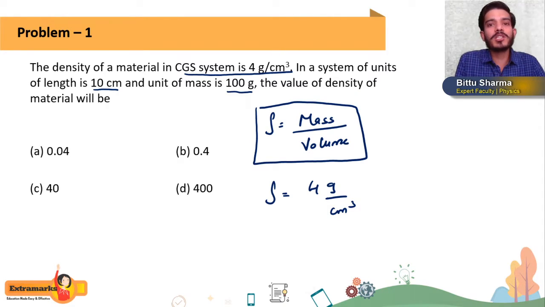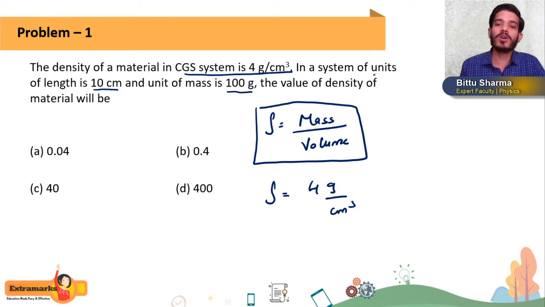Now what type of questions can we get in our exam? Students, in the question they will say that, except those 4, we have another system, and they will fix some standards in their system.